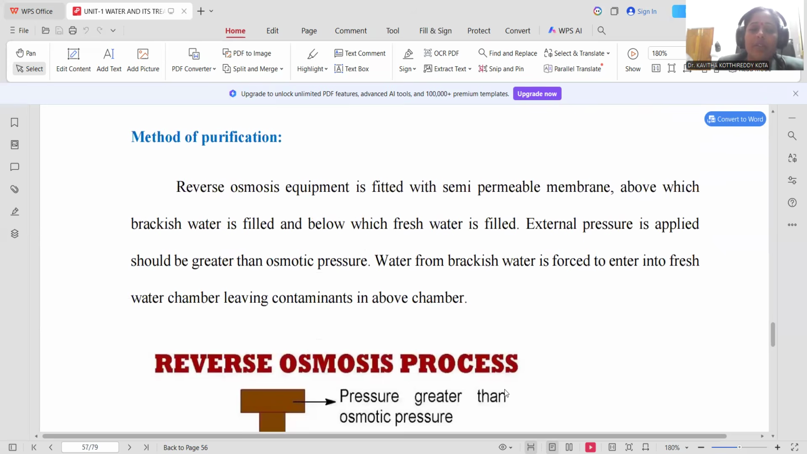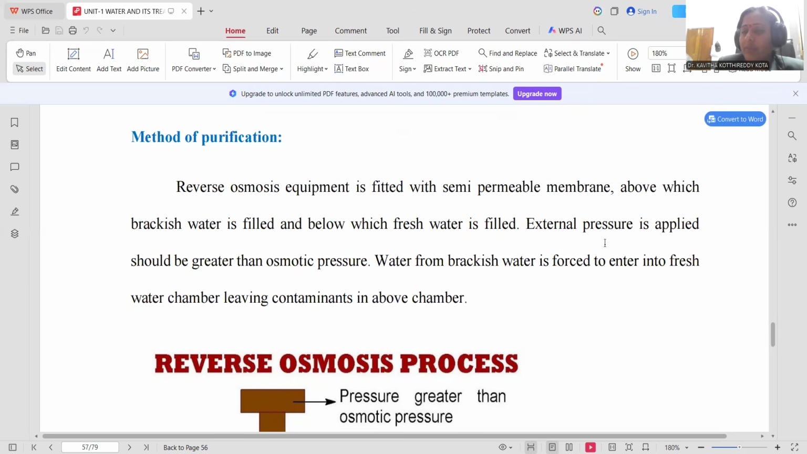In this reverse osmosis, there is a method of purification you can clearly observe. Reverse osmosis equipment is fitted with a semi-permeable membrane. The semi-permeable membrane only allows the movement of solvent but not solute. Selectively, solvent molecules like water will be moved but not the salt content. Above it, brackish water is to be poured; below it, fresh water is to be filled.